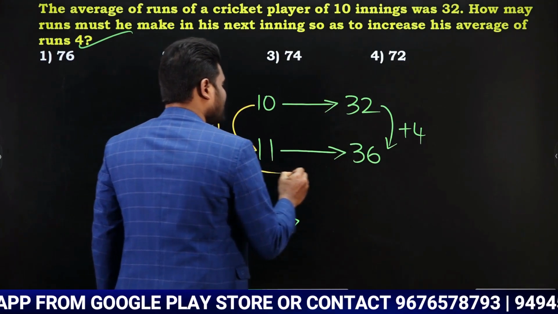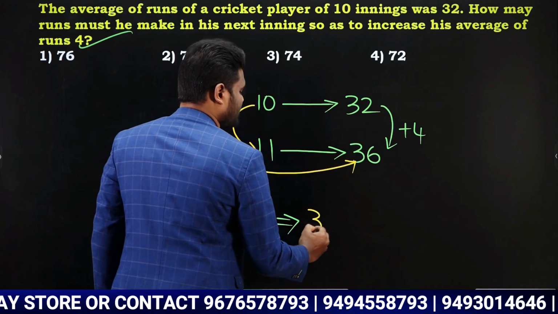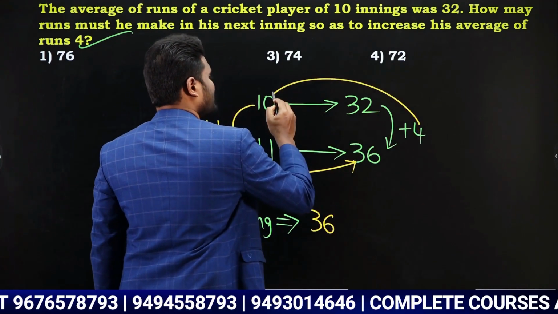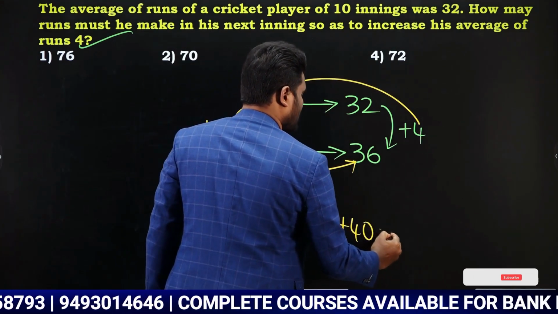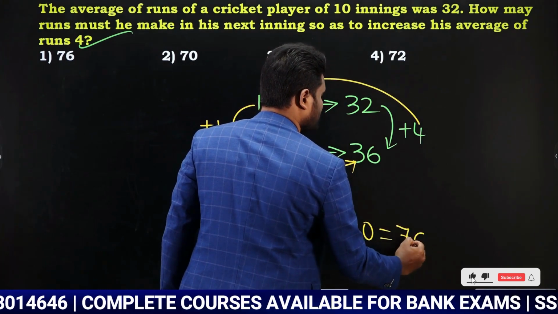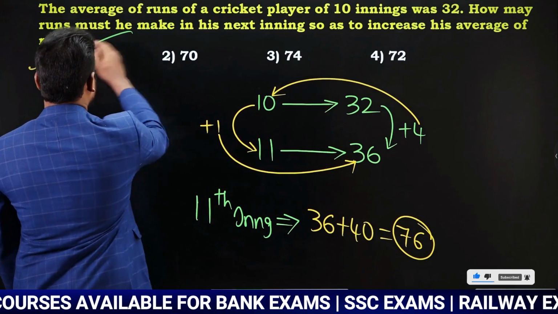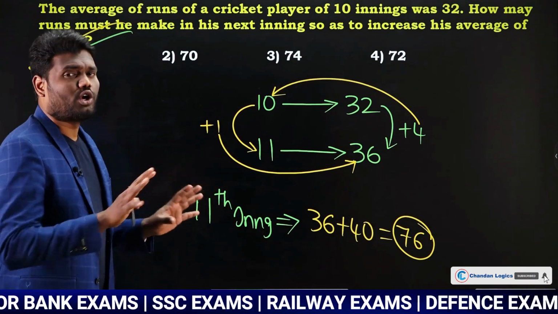Look here, left hand side difference multiplied with right hand side bottom number: 1 into 36, that is nothing but 36. Similarly, right hand side difference multiplied with left hand side top number: 4 into 10, that is nothing but 40. So the total number of runs that should be scored in the 11th innings is nothing but 76 runs, which is option 1. Very simple question.